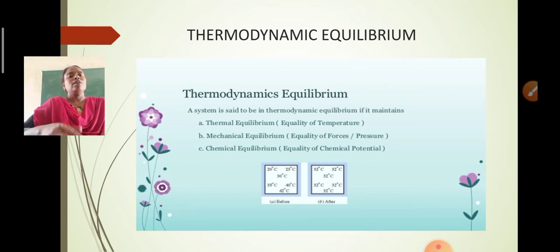If a particular system maintains thermal, mechanical and chemical equilibrium with its surroundings, then it is said to be a thermodynamic equilibrium system.